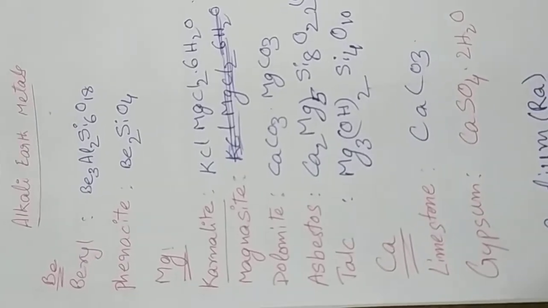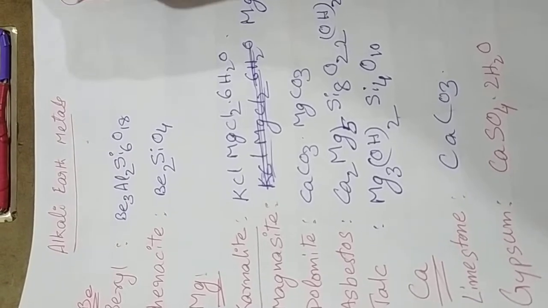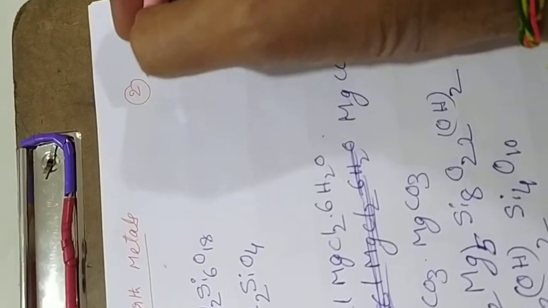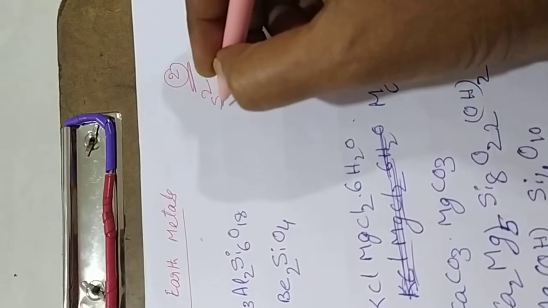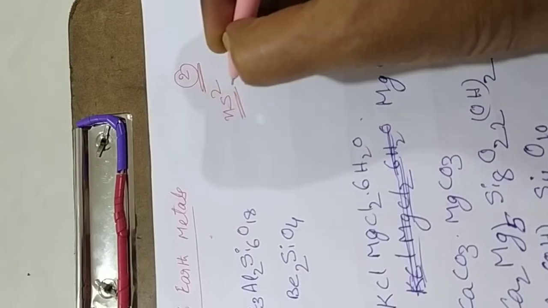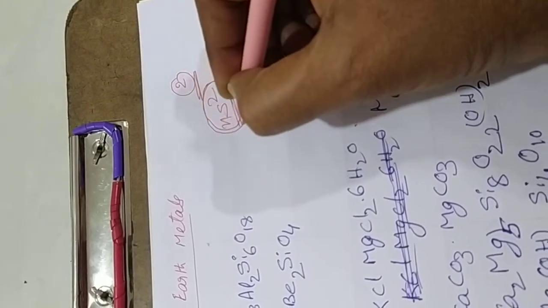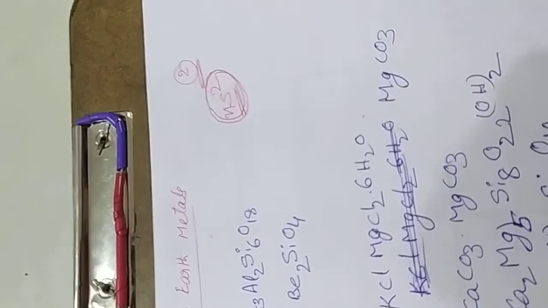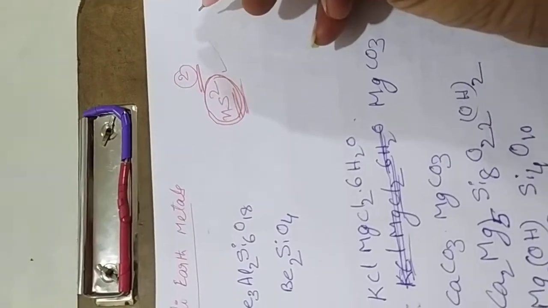Basically, the alkali earth metals have two valence electrons, which means they have the configuration ns2. This is the important bit. The alkali earth metals have ns2 configuration. You should know this.